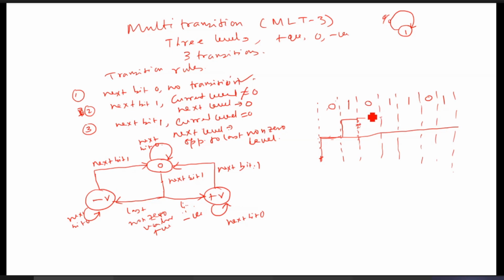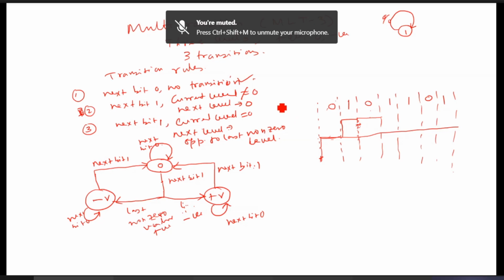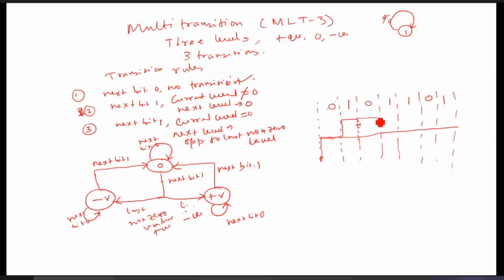next bit 0, no transitions, right? Next bit 1, and the current level, you see, is positive. Current level not 0, and it is positive. Next bit 1, so as per the rule it will be 0.